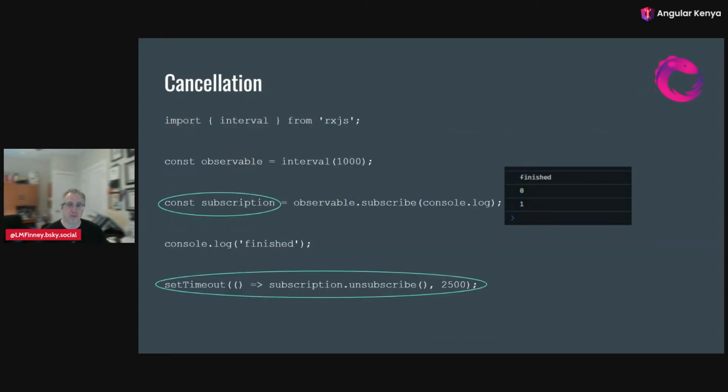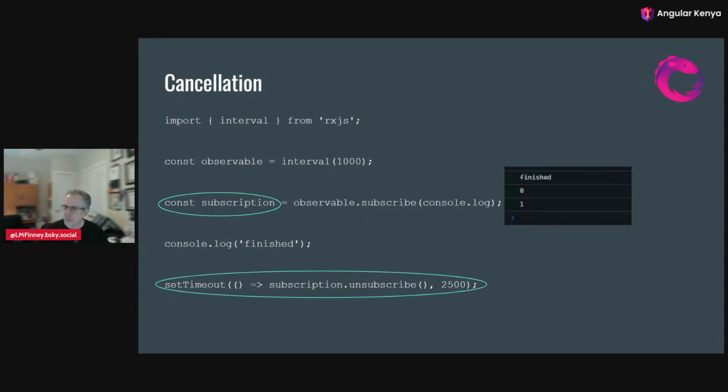Unlike promises, observables have cancellation built in. The way you do your cancellation is through the subscription. So as before, I subscribe to this observable, but now when I subscribe, I'm going to grab the object that it returns, a subscription object. And then after I log the console finished, I'm going to have a set timeout to unsubscribe from that subscription after 2.5 seconds. So this will process through, it comes through, and immediately we say finished. And after a second, we see the 0. After another second, we see the 1. And half a second after that, we unsubscribe and we end the observable.